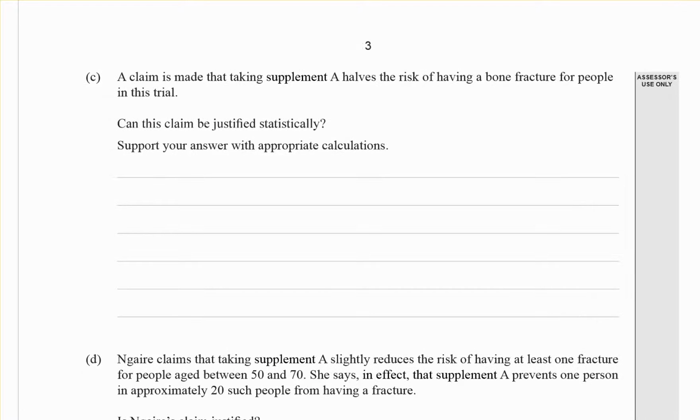Right, claim is made that taking A halves the risk of having a bone fracture for people. Can this claim be justified statistically? So what we want to compare is the probability of having a bone fracture if you take supplement A, and we want to compare that with the probability of getting a bone fracture if you're not given A, which would be the group with the placebo. So that's what we want to compare.